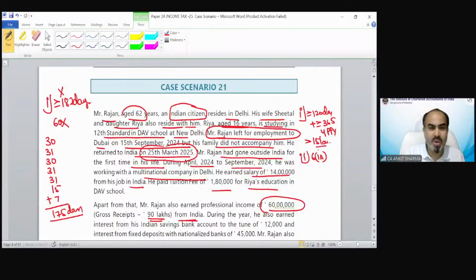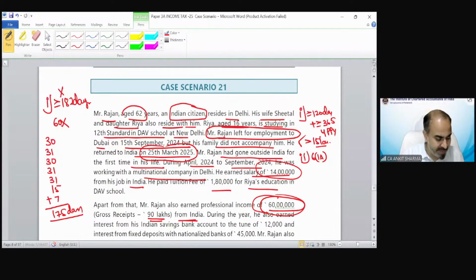In the question, you can see his income is 14 lakh from salary and business income is 60 lakh from India. So that income is exceeding 15 lakh rupees. Because income is exceeding 15 lakh rupees in this scenario, we have to check whether this condition of 120 days has been fulfilled.